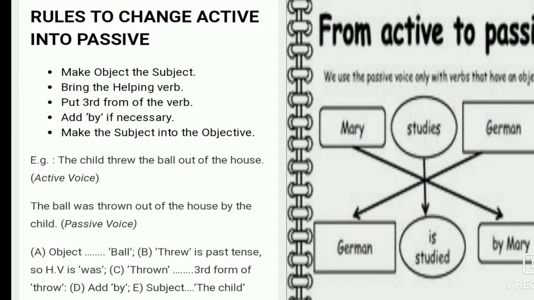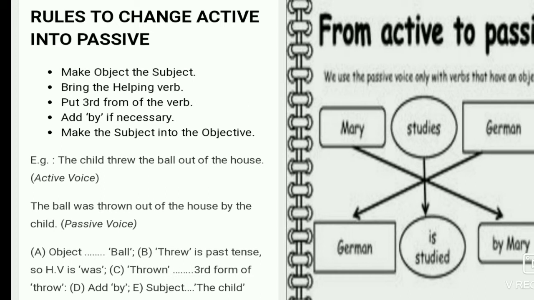Second, the helping verb is used. You can see here 'is' is used, that is the helping verb. Third is that verb 3 is used. Here 'studied' is the verb 3. So in every passive voice, first the object is changed into the subject. Second, there must be a helping verb, but the helping verb is changed according to the rules.